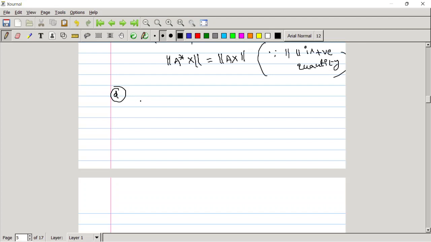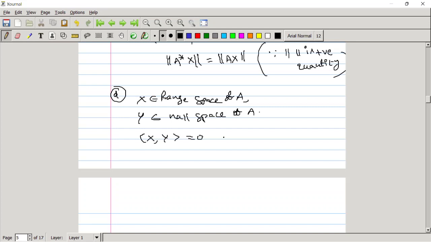Let me take x belongs to range space of A, and y belongs to null space of A. Now we have to check whether inner product of x comma y equals 0 or not.